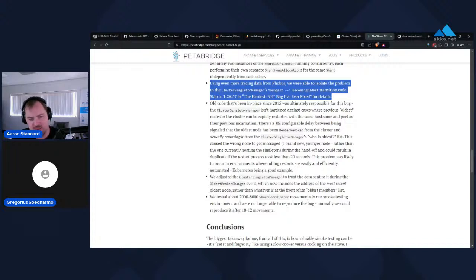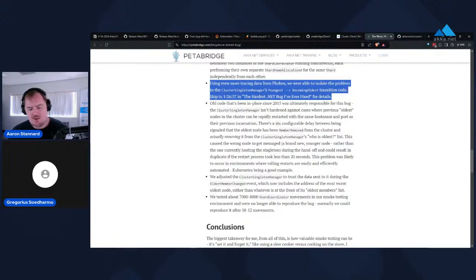As a result, we would have a handoff where two nodes that weren't even involved with the current singleton would agree to start a new one, and we'd end up with a split brain that would last for about 10 seconds. So the cluster singleton that was exiting and the one that was staying could both make shard allocation decisions concurrently, and you end up with some split brains and some duplicates as a result.